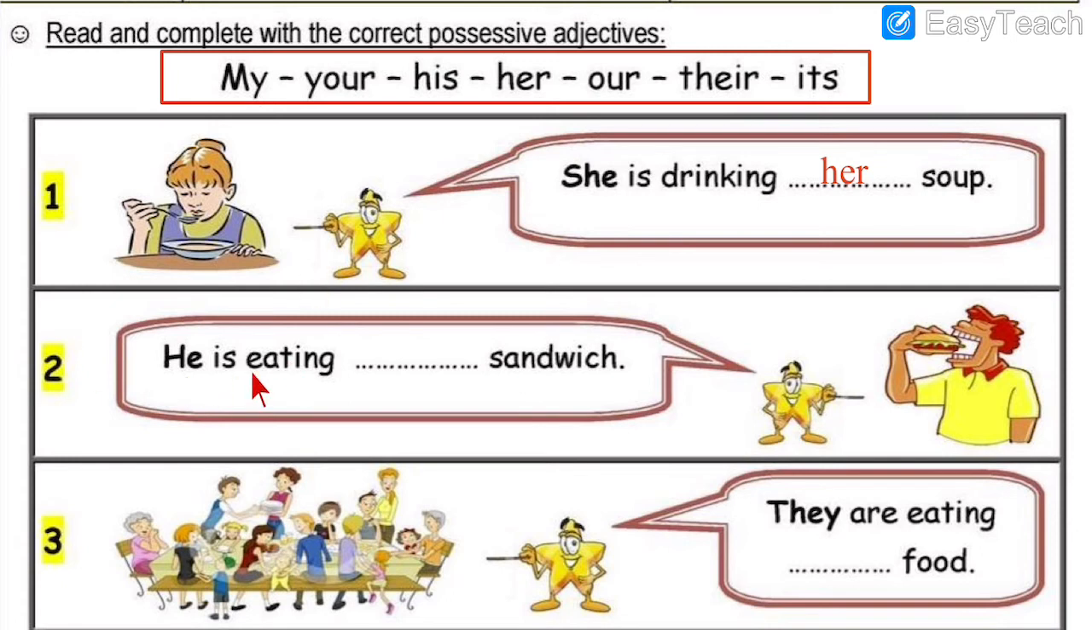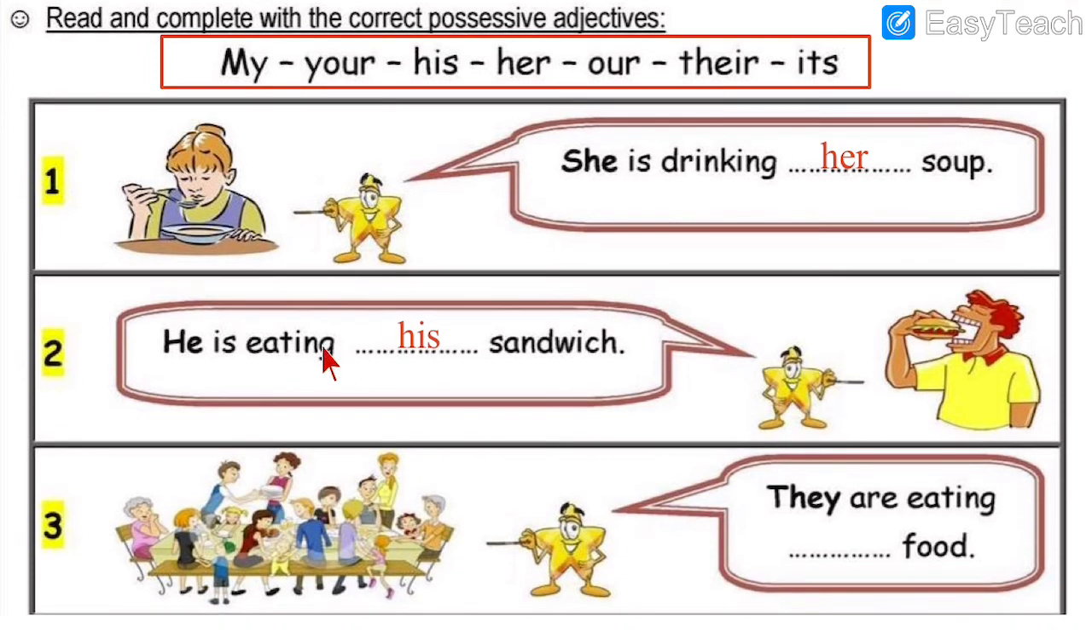Number 2. He is eating dash sandwich. So, for sandwich, what do we write? One option we have already written, so we will not be able to write it a second time. We already wrote her. He, that is a boy, right? He means boy. So, whose sandwich? His sandwich. Let's write the answer. H-I-S, his. He is eating his sandwich. For boy, we write his.